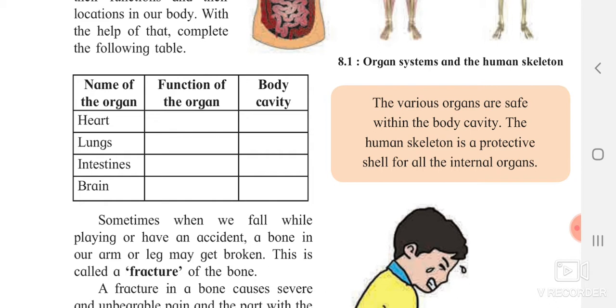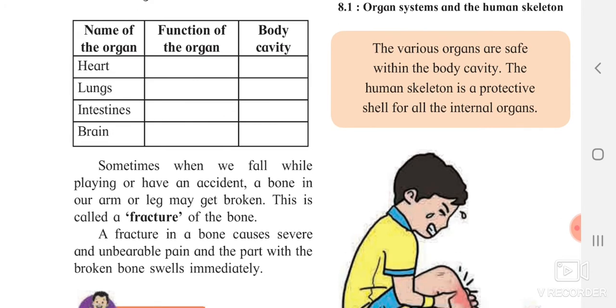Lungs, what do the lungs do? Yes, they give us the oxygen which we breathe in. They help in the transfer of oxygen, and carbon dioxide is released outside. The intestine helps us in the digestion process, and the brain controls our body. Now the various organs are safe within the body cavity. You know that these organs are present inside our body and are said to be internal organs, and they are protected, they are safe, because there is a layer around those organs. The human skeleton is a protective shell for all these internal organs.